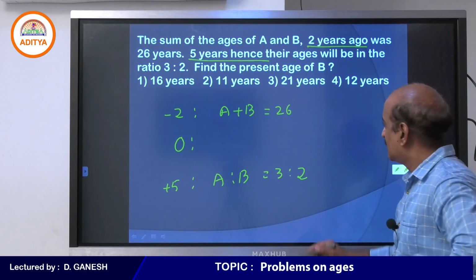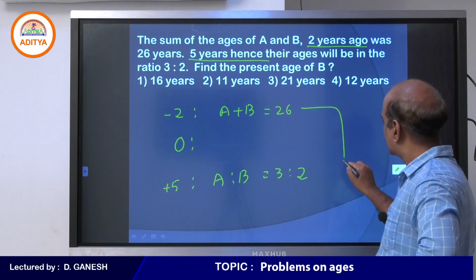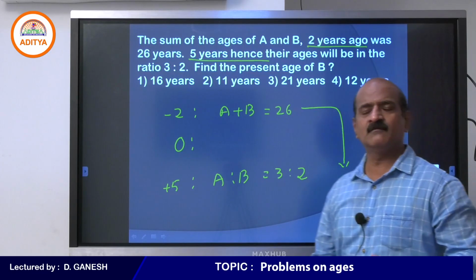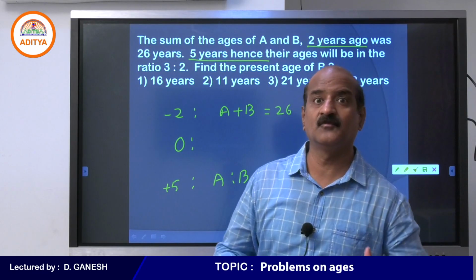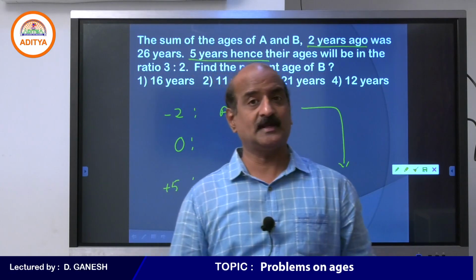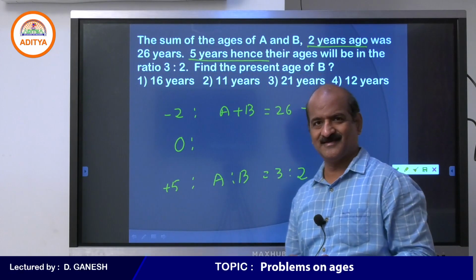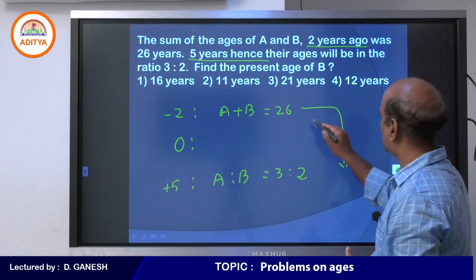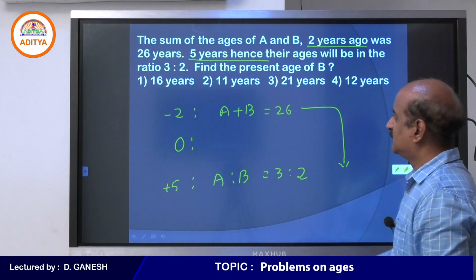As you know, we have to take the sum after 5 years. We should always take the sum where the ratio is given. That is one important point you must understand. Therefore, students, we have to take the sum after,